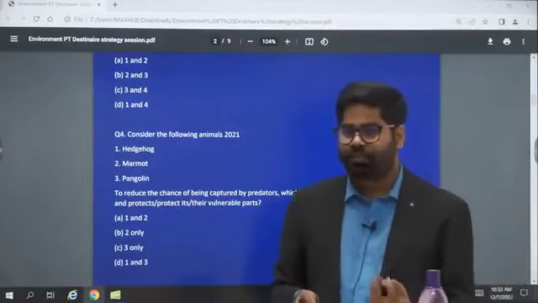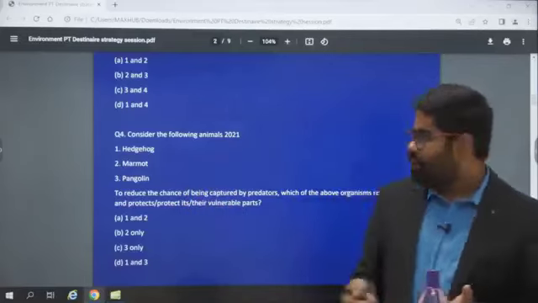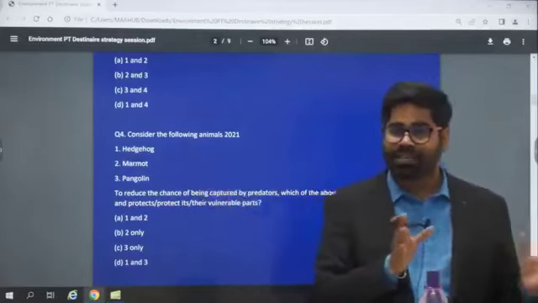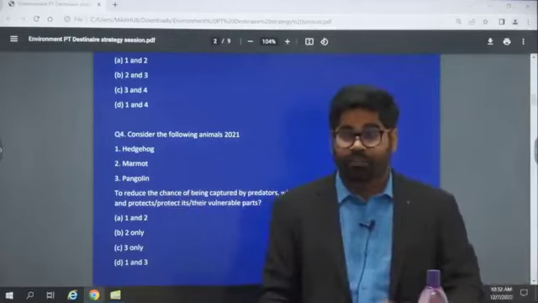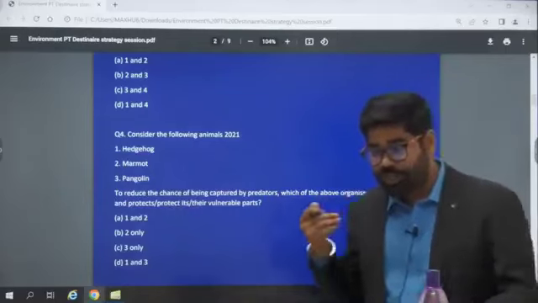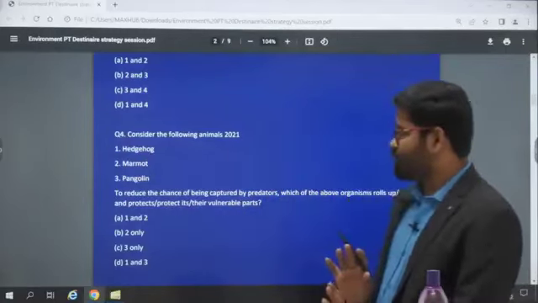when you read these things, you will find that a lot of such examples, a lot of such images are given there. Like for the hedgehog, you will find common examples in the NCERT booklet. For pangolins also, you can see it there. And pangolin is one such species which is quite frequently in the news also.